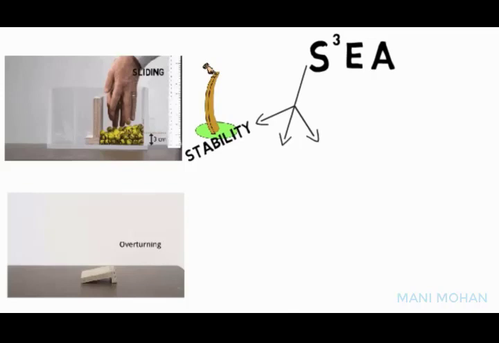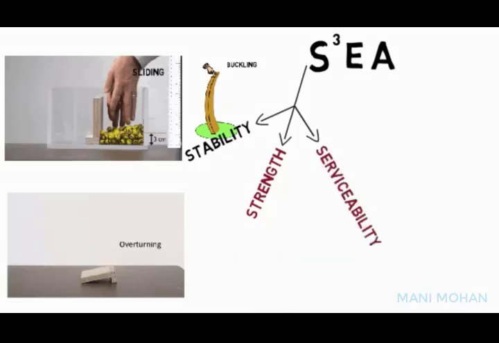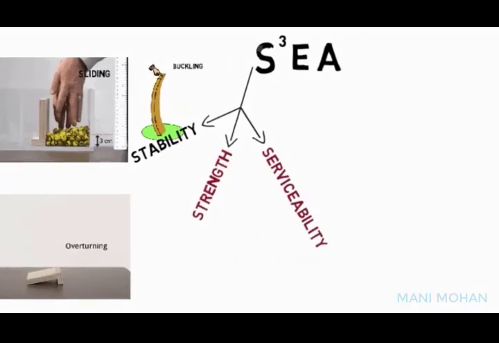Next S is strength. We have to assure that the designed structure should have the strength to resist safely the stresses induced by the loads, including environmental loads in the various structural members and their connections. Last S is serviceability. The structure design should ensure satisfactory performance under service load conditions and should be durable, implying to provide adequate stiffness and reinforcement to check deflections, crack widths, and the vibration within the acceptable limit.